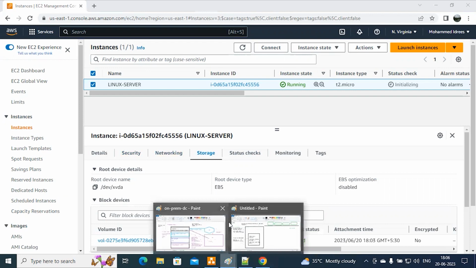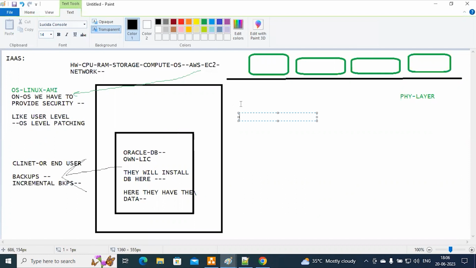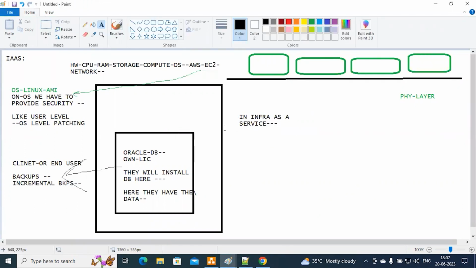Example, or sometimes the DBA will also handle this kind of stuff. Okay, it depends how many teams are running in their organization. Here, the thing is that in infrastructure as a service, what is our duty? What are we going to handle?